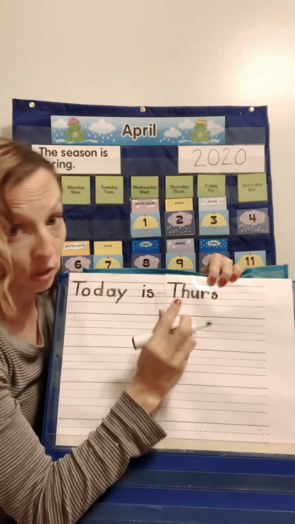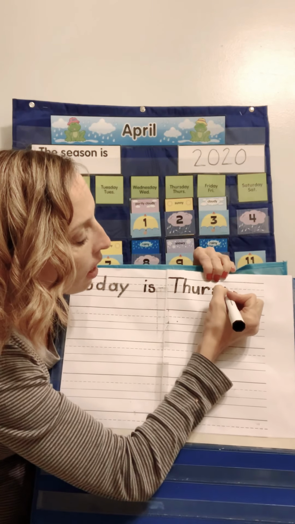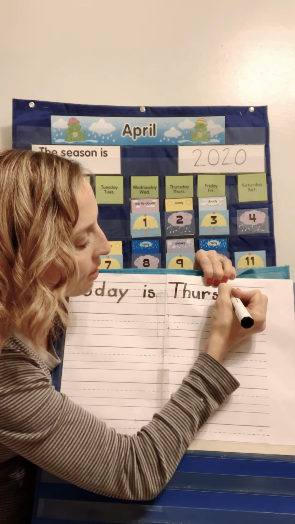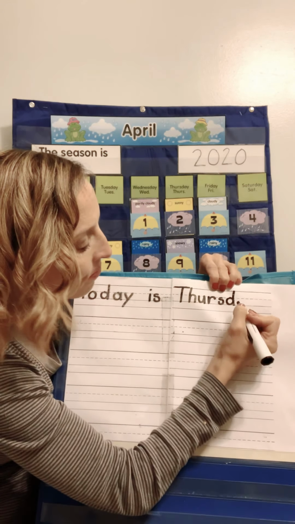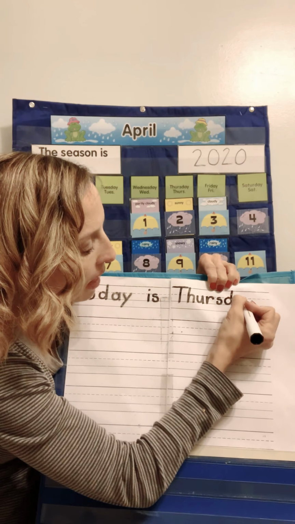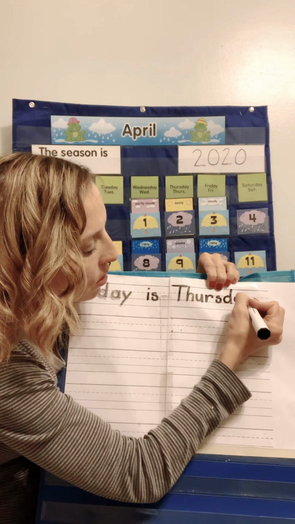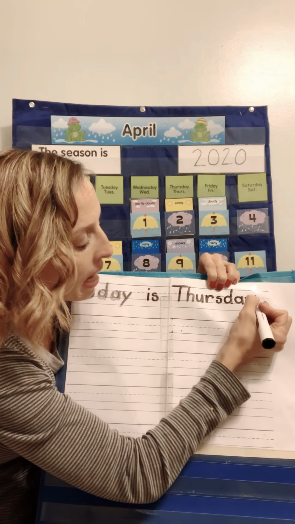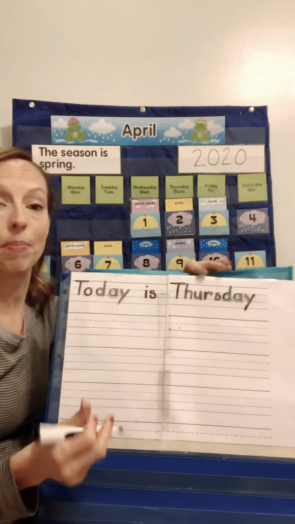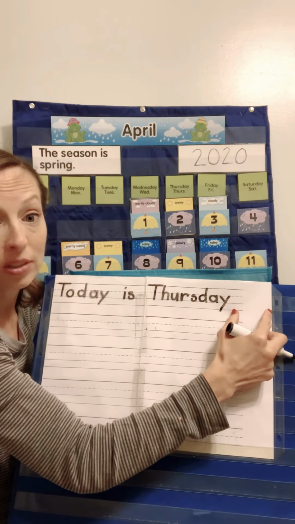That would be the abbreviation for Thursday, but we want the whole word. So we're going to go and do our day. All right, airplane line down to the grass line, back up to the airplane line. Then we're going to go skyline down to the grass line. Next is going to be airplane line down to the grass line, back up to the airplane line down to the grass line. Next, we're going to do airplane line, slide to the grass line, stop. Airplane line, slide through the grass line to the worm line, and stop. Today is Thursday.